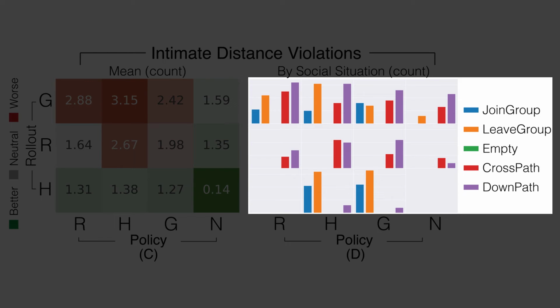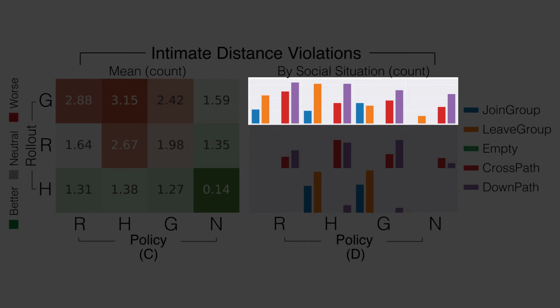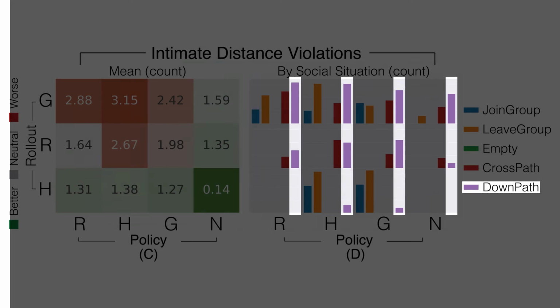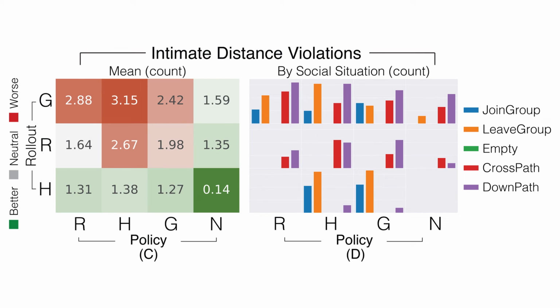Dissecting the data by social situations, which we show here on the right side of the screen, we see that the increase in violations in the behavior graph rollout scenario occurred mainly in the cross-path and down-path social situations. This type of analysis suggests that performing data augmentation for a learned policy and adjusting the training data distribution to include more examples from the underperforming social situation could increase overall performance.